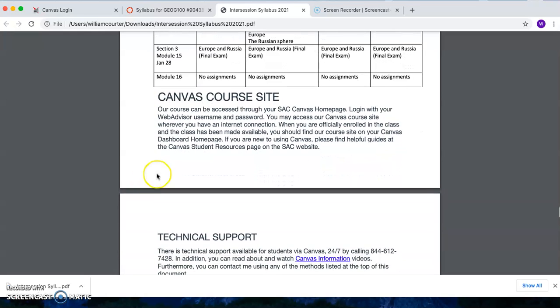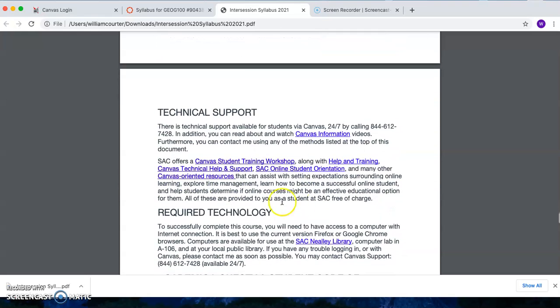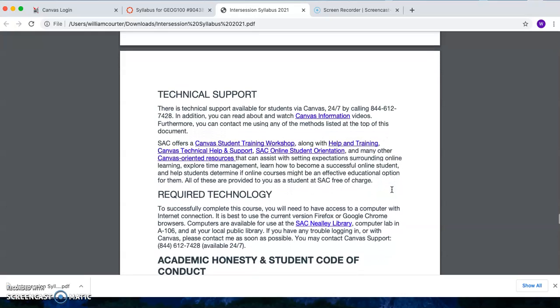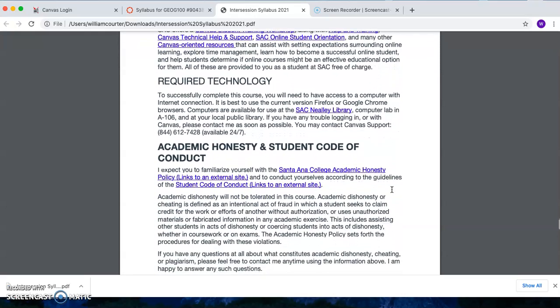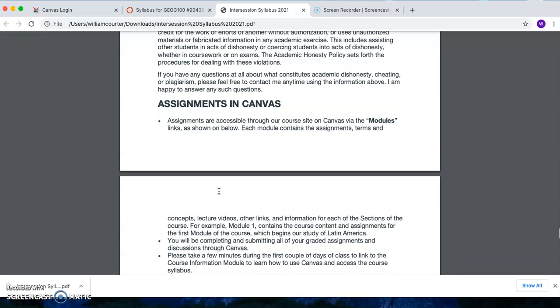The Canvas course site, you can read through this, tells you something about how to navigate the site and technical support. You can call the Canvas number, 844-612-7428, 24 hours a day, and they generally answer. Here's information about required technology and the Neely Library at SAC, academic honesty, and the student code of conduct. These all link to those particular things.